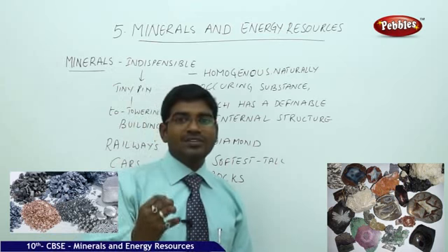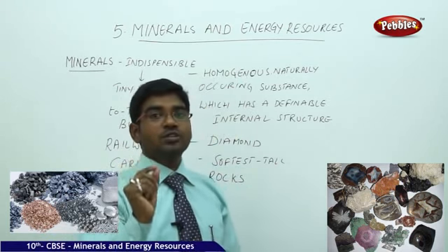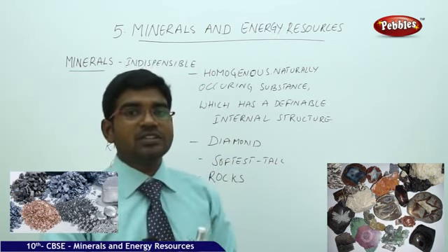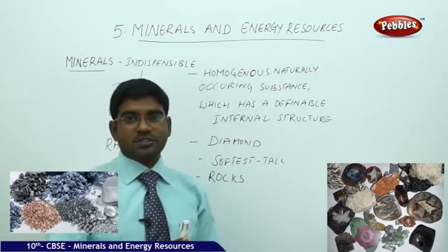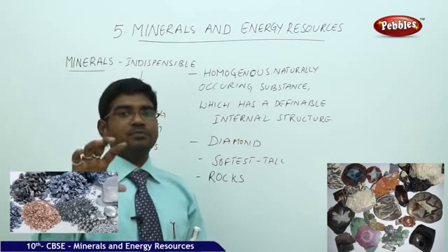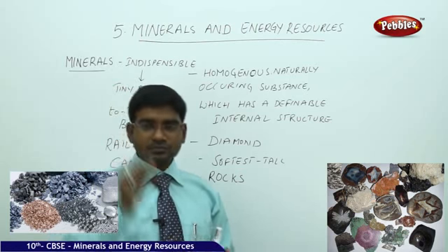A substance which is homogeneous in nature, not heterogeneous in nature. What is the difference between a homogeneous and a heterogeneous substance? Homogeneous, similar, same. Heterogeneous, different combinations together.